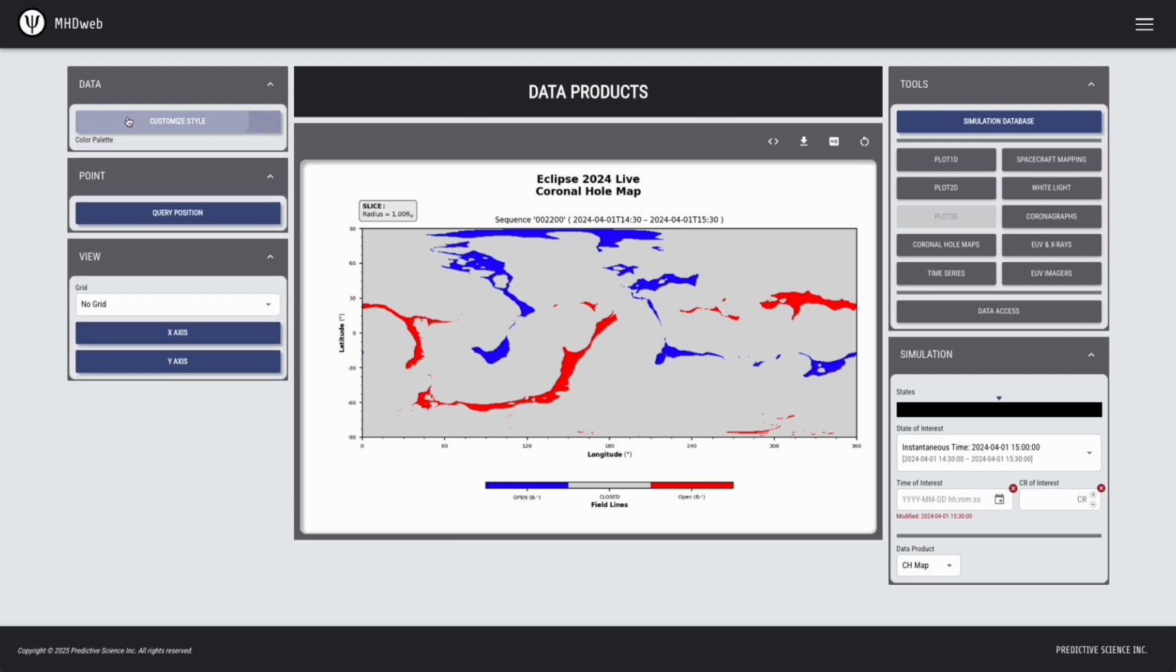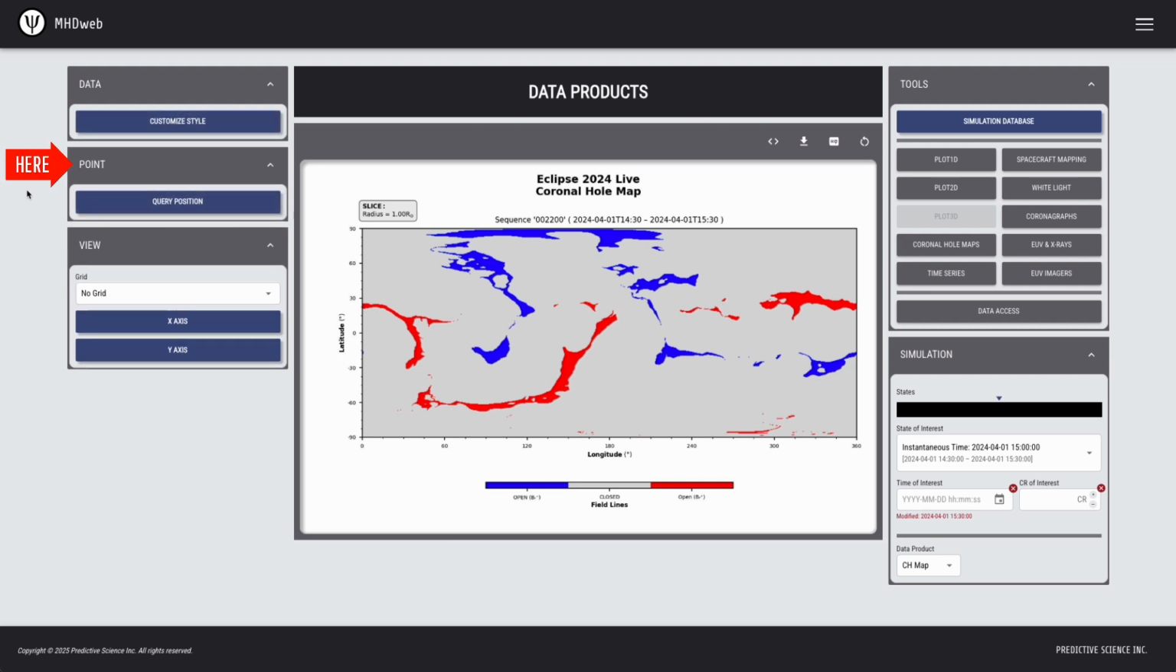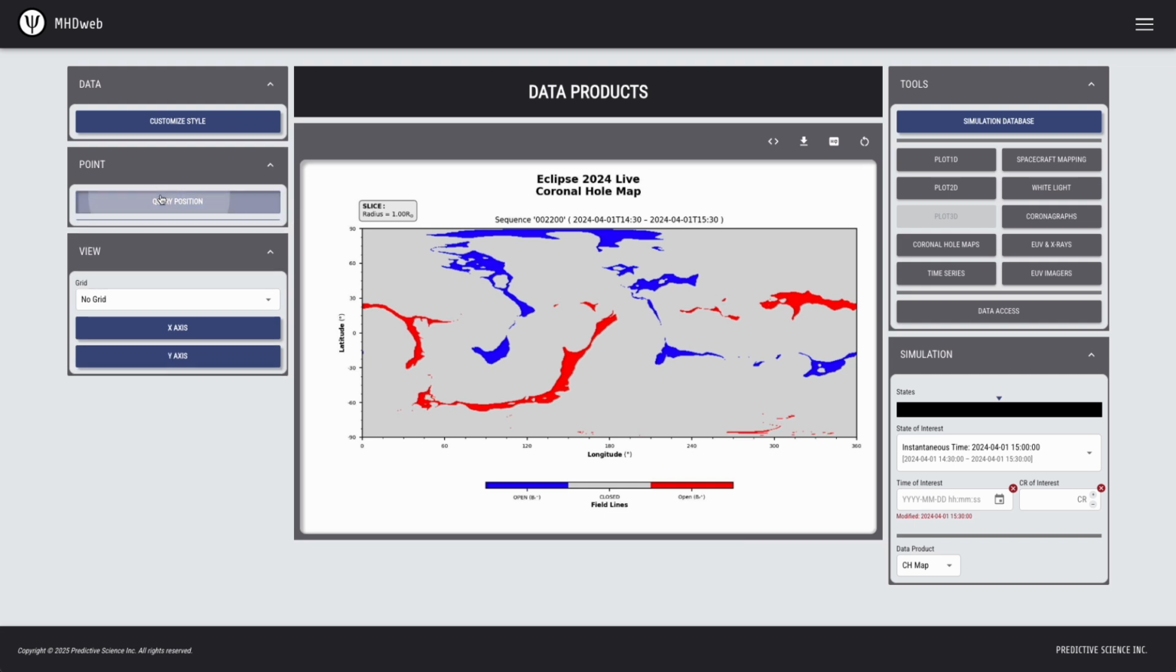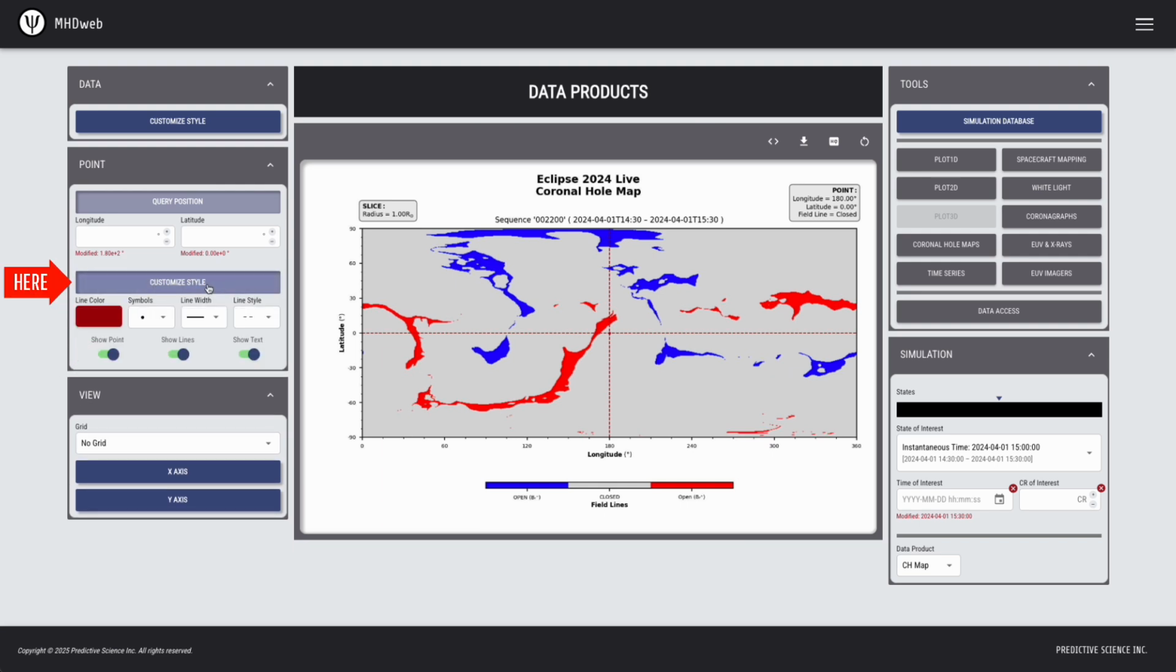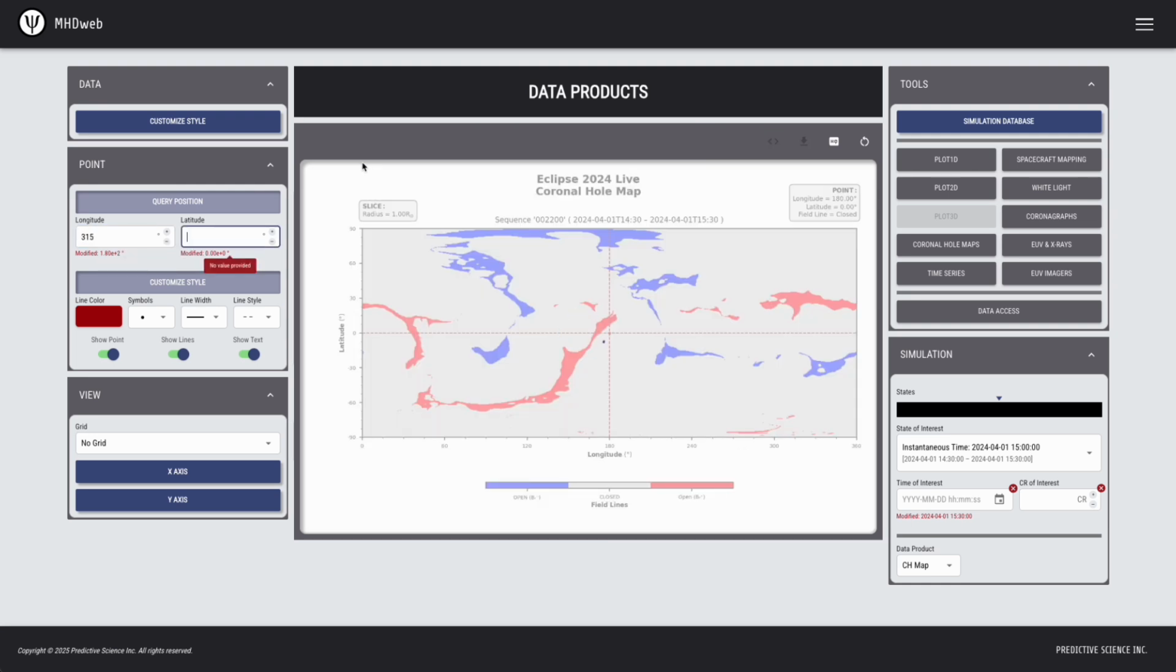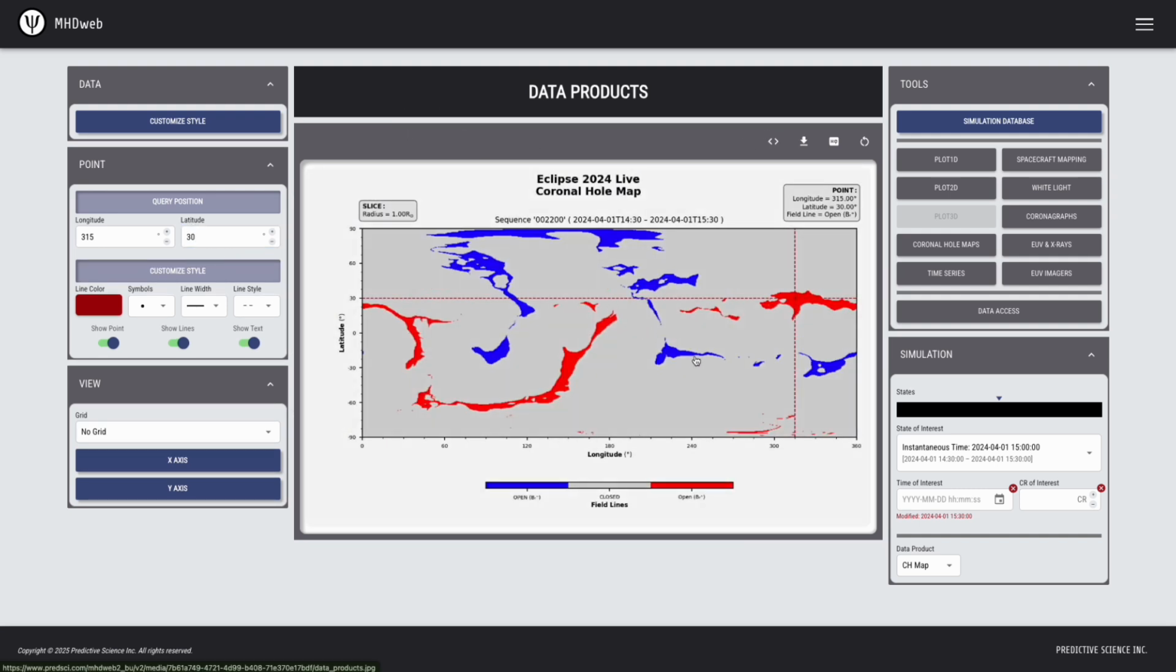Now, moving on, the next widget is the point widget, which will allow you to query whether a position on the plot is an open or a closed field line. And just like in Plot2D, you can adjust the stylistic elements of the queried point by selecting the drop-down menu here, titled Customize Style. So for illustration purposes, let's take some arbitrary point. Let's say it's 315 degrees longitude and say 30 degrees latitude, and that will indicate that the respective field line there is an open field line with a positive polarity.